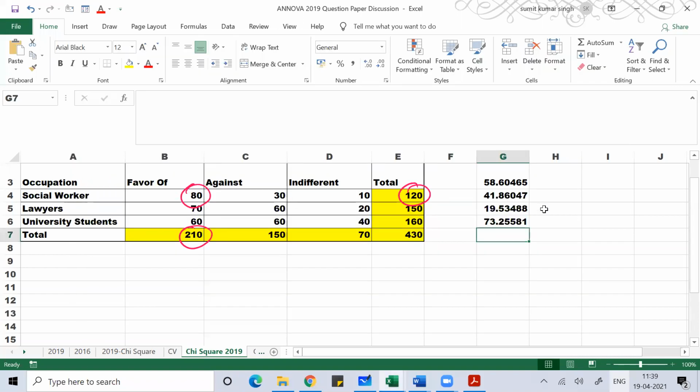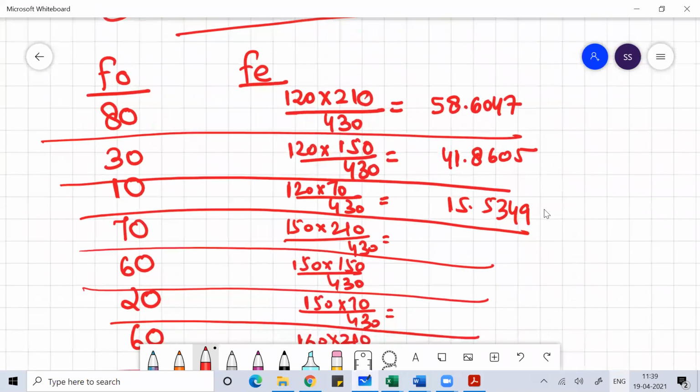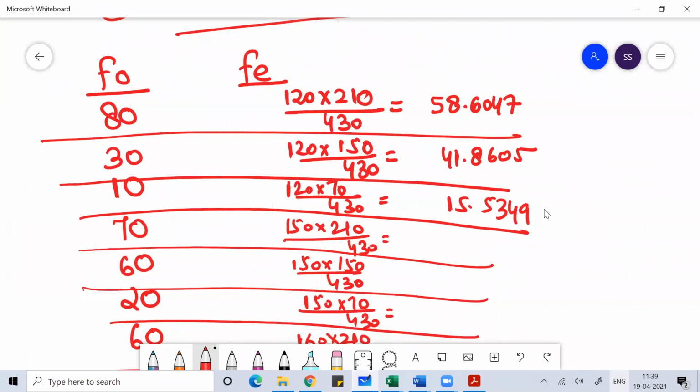This is 150 into 210 by 430, which is 73.25581.